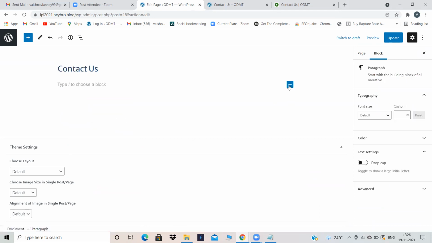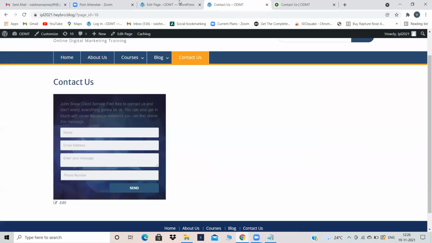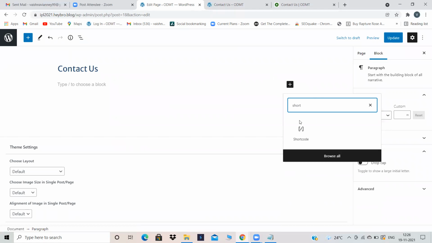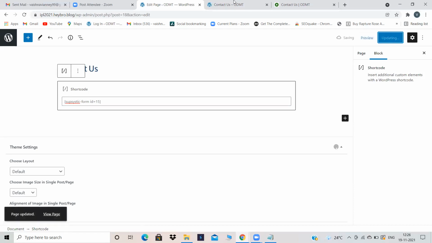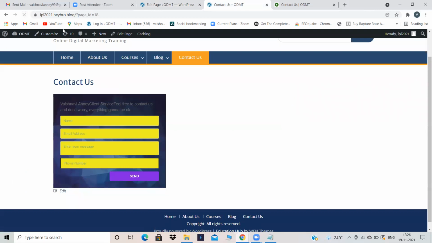I'm just removing this block, click on add block, short code, and paste that short code over here and click on update. That's it. Your contact us form will appear in that contact us page. Now your contact us form is appearing over here.